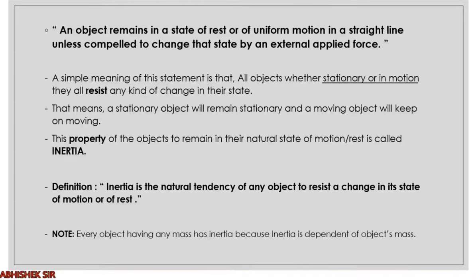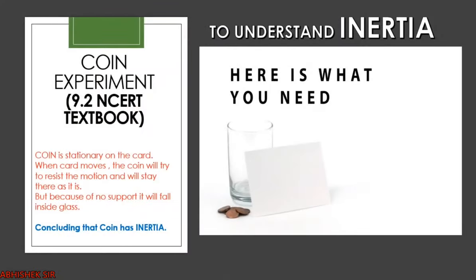Note that every object having any mass has inertia, because inertia is dependent on object mass. So keep this in mind. Now let us see an experiment to understand inertia.